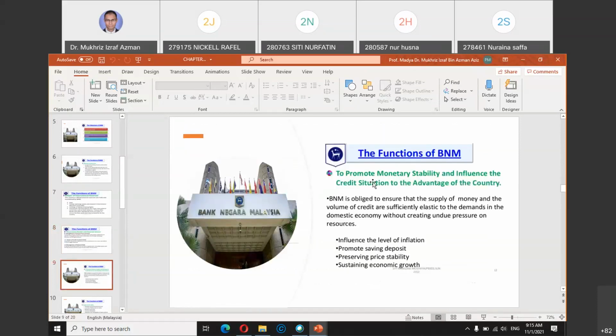The third function, as I mentioned, is one of the most important ones: to promote monetary stability and to influence the credit situation. So this is basically how the central bank decides the level of interest rate, which can eventually affect the price level or inflation.